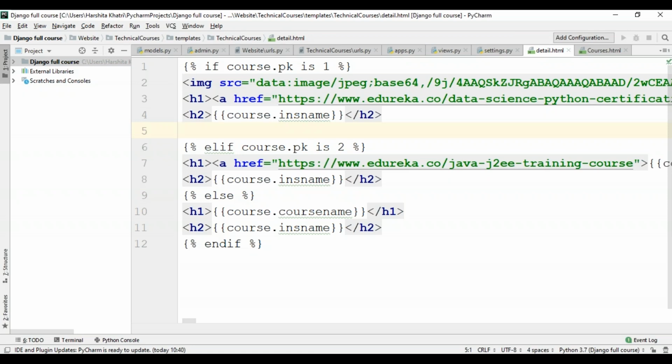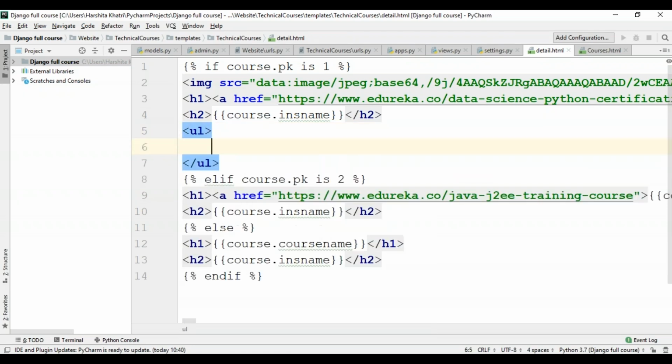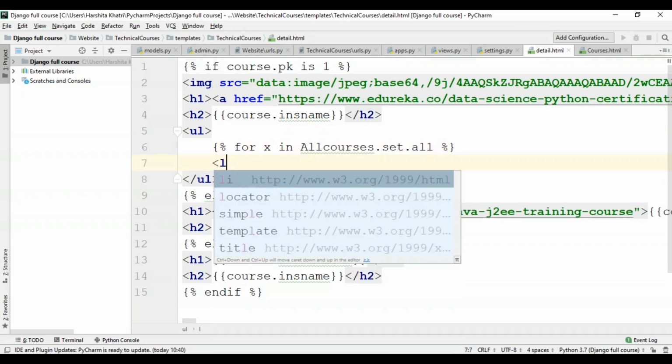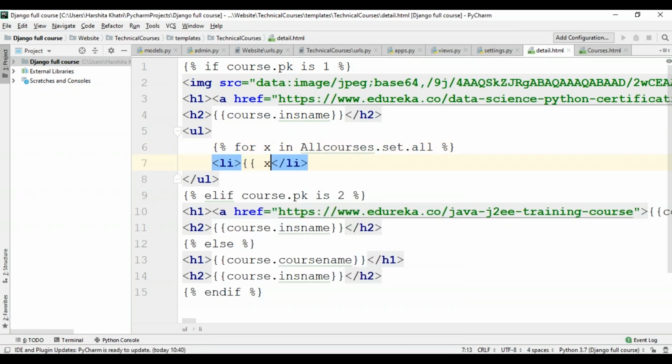So I'll take an unordered list, and within that, I'll use Python code again. I hope you all remember how we specify Python code within HTML. It is between two curly braces and two percent symbols. So that's for x in course.details_set.all, I'll create a list, and I'll say x.ct. That's course type.